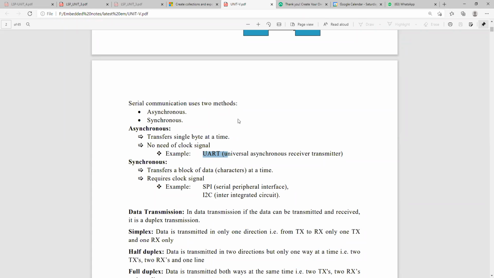See, why I am discussing this again: in this unit, they may ask you questions like define UART, define SPI, define I2C. Definitely in your external exam, these three will be present in your external paper. So that's why I am discussing again. Most of the people are absent, so that's why.